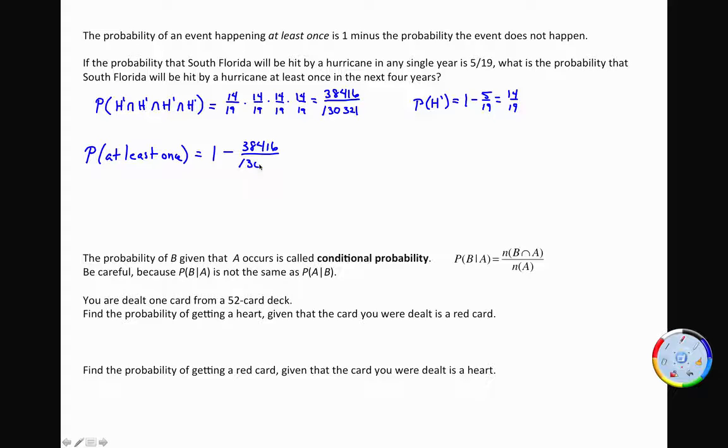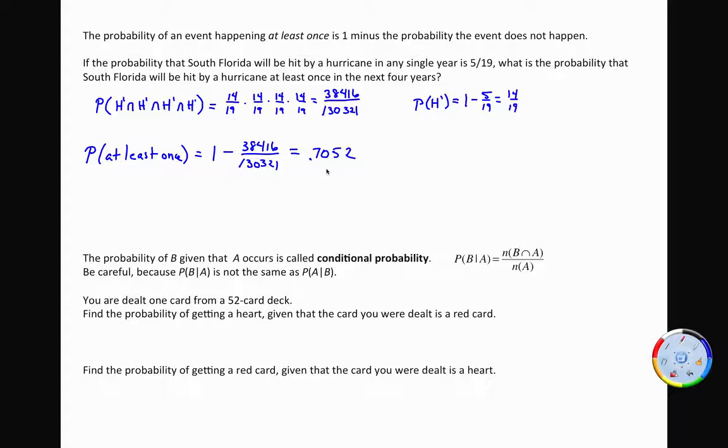And it's probably going to ask you to round this to, let's say, 4 decimal places. So I'm just going to punch that in my calculator to get, if we're going to round to 4 decimal places, 0.7052.